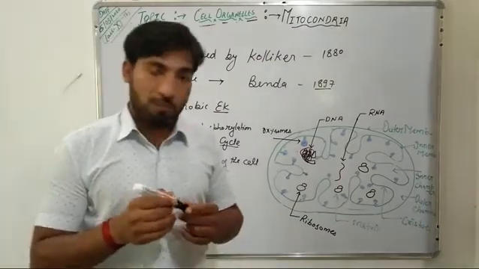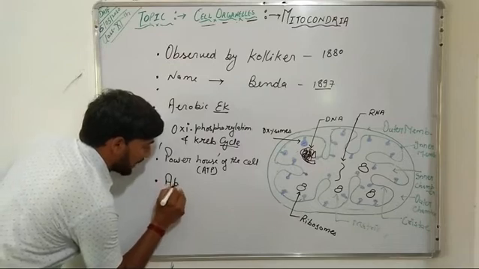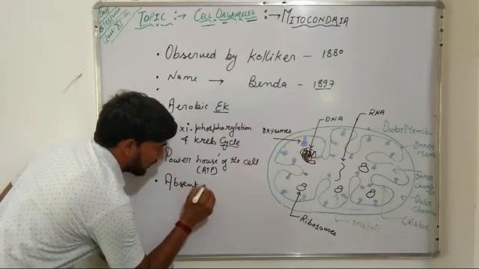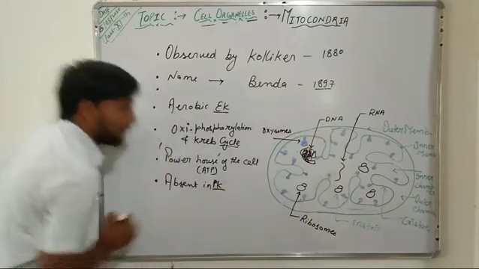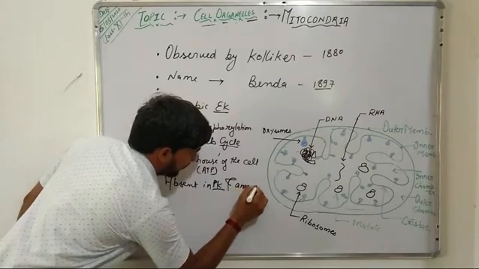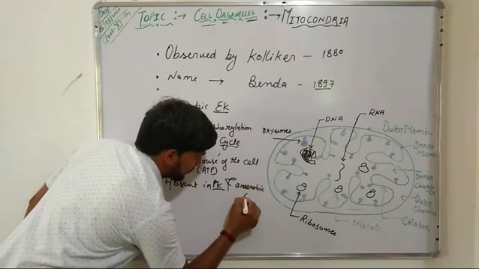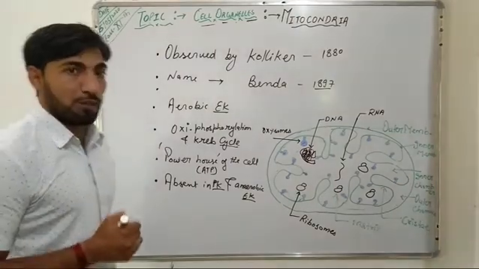Mitochondria are usually absent in prokaryotes and anaerobic eukaryotes.